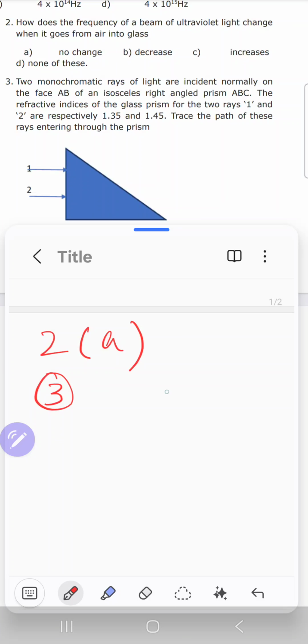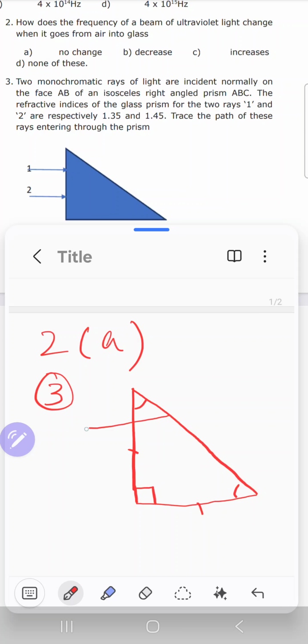Now you see this prism is right angled isosceles, which means two sides of the prism are the same. If this is right angled, this is 90 degrees, and these two angles have to be the same, 45 each. As this ray is falling normally on this face, it would go inside the prism without any deviation.